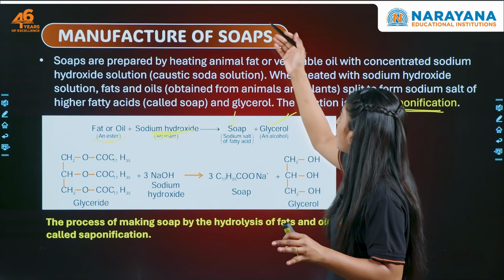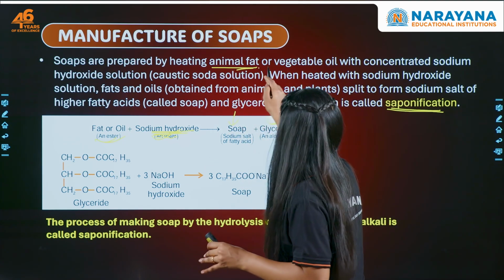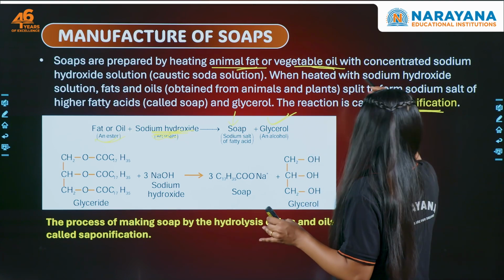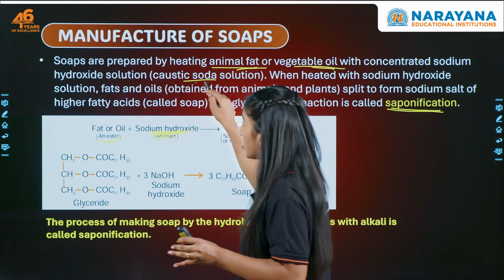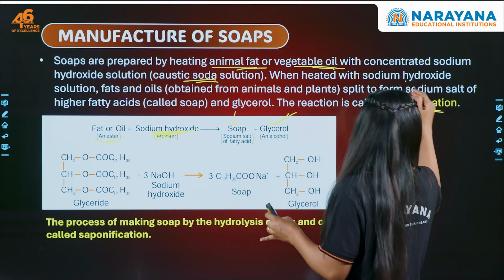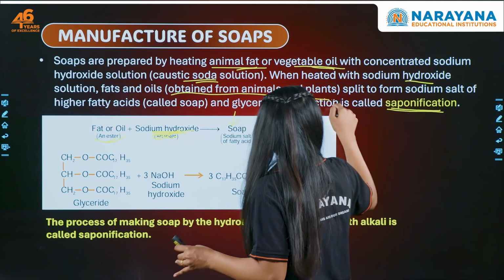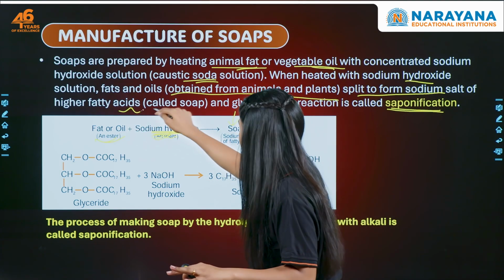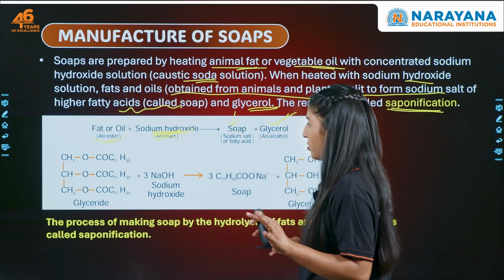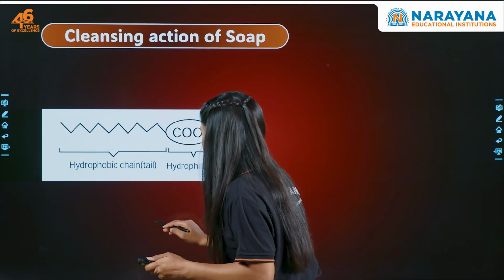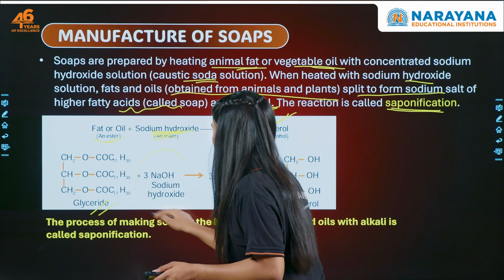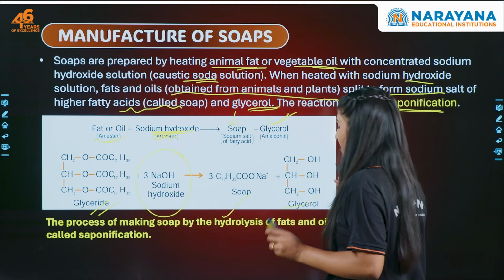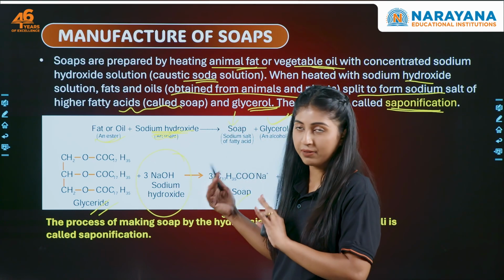So what is written here? Soap is prepared by heating animal fat or vegetable oil with a concentrated sodium hydroxide solution, that is caustic soda. When heated, the glyceride splits into two, that is the sodium salt of higher fatty acid, and we get glycerol. So this is a glyceride. It reacts with sodium hydroxide to form what? Soap and glycerol. Okay, the alcohol gets separated.